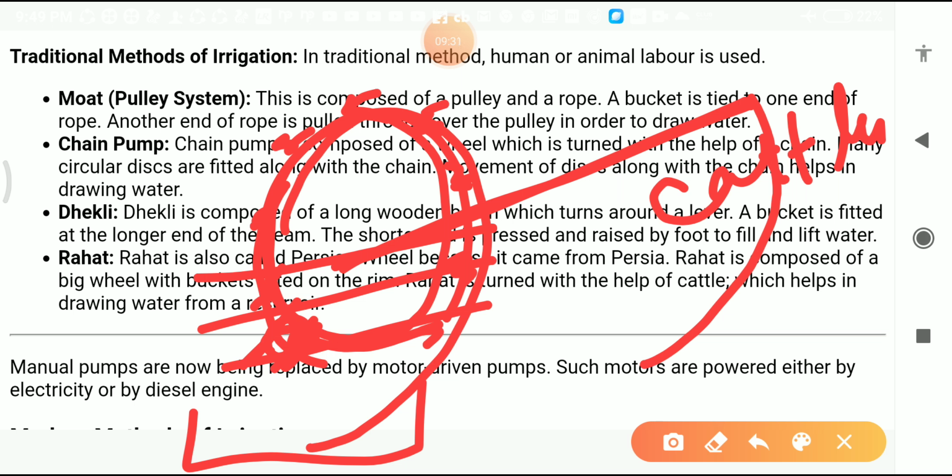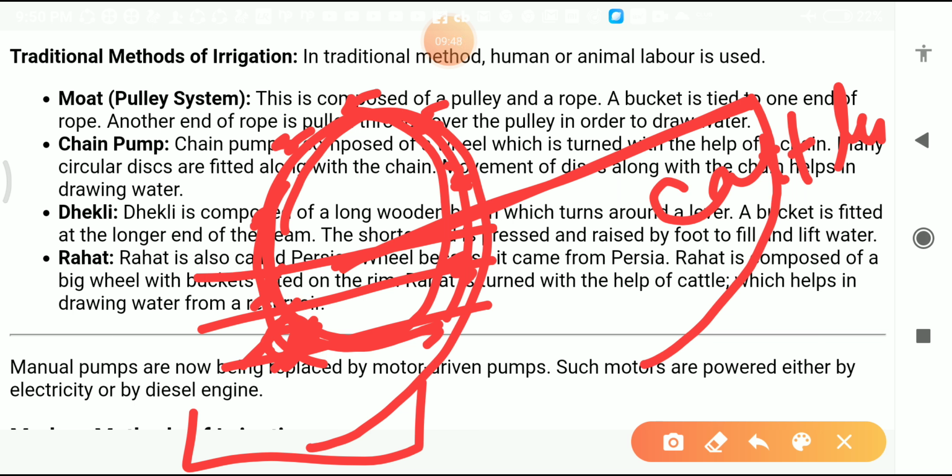So these are all traditional methods, but nowadays people cannot use all these methods because in them there is a lot of wastage of water, they are time consuming, and the labor required is too much.